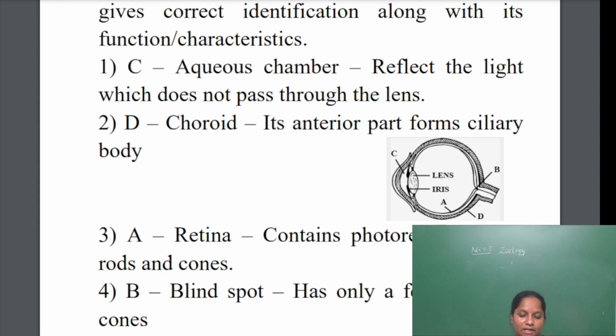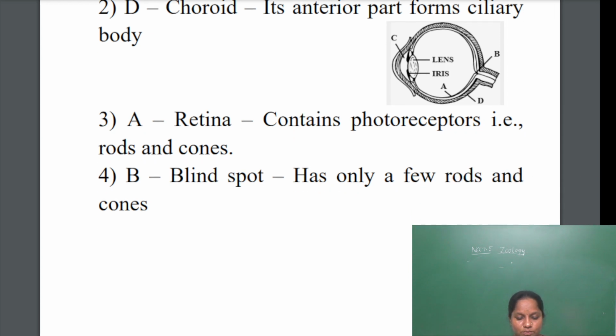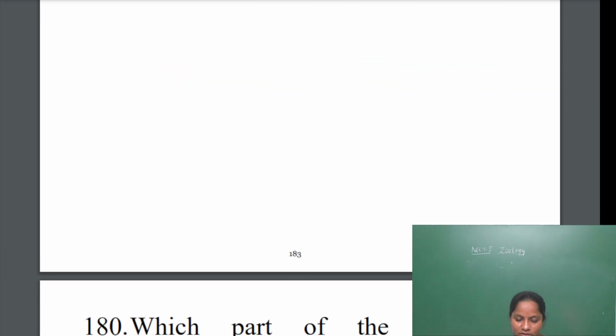The choroid is anterior to the ciliary body and also sends nutrients to the retina, so that option is also wrong. The retina is correct. The retina has rod and cone cells, which act as photoreceptors with photopigments. So the third answer is correct. As for the blind spot, B is the fovea, not the blind spot. So the answer will be the third one.